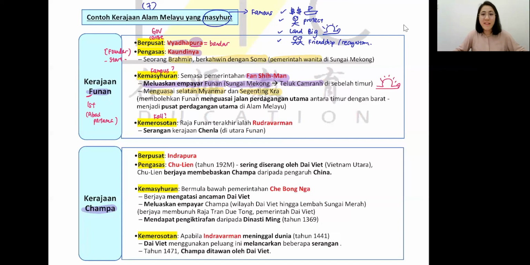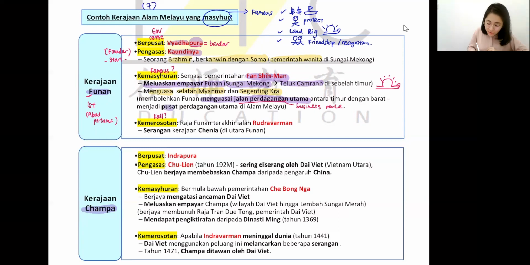So the land is very big. When they expand the empire and get stronger, they take over a lot of areas there. So they started to control the main business road. Apa itu jalan? Jalan means the road. Last time, when people wanted to trade, they would travel all the way to our area here. So they would pass by the jalan. When they took over Teluk Chamran, Sungai Mekong, all these rivers and the laut area, they were taking over the jalan perdagangan utama, the main business route.